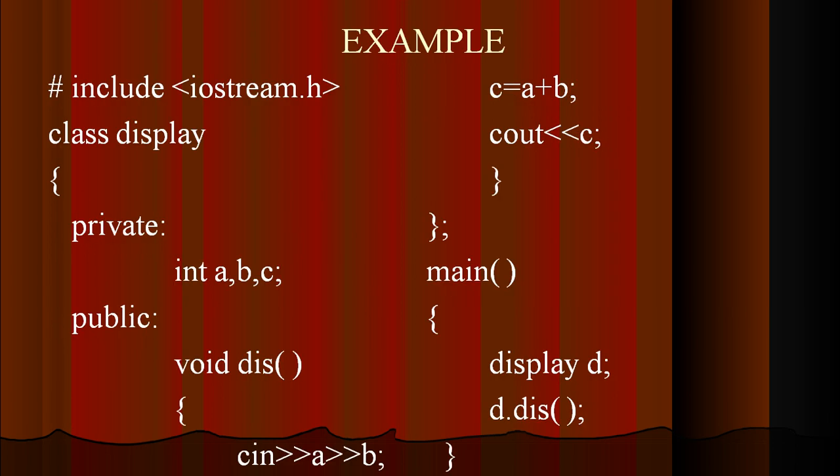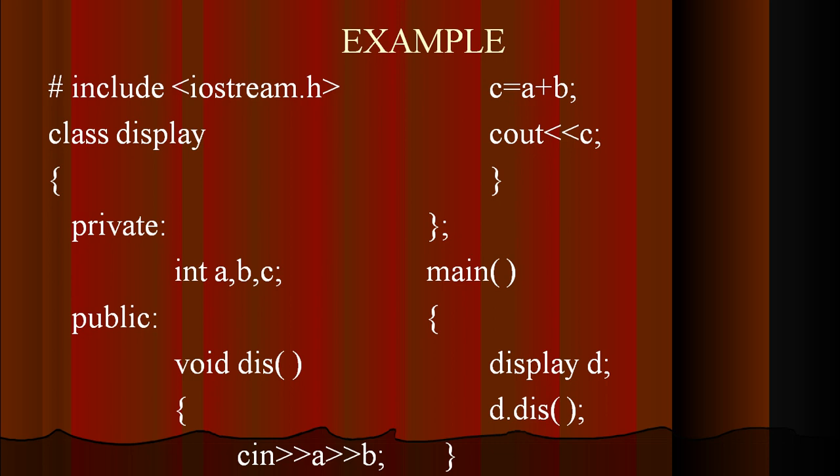Let us go through this simple example. Hash include iostream.h. Then we have the name of the class as display. In private, I have declared three variables, that is a, b, c. So they are accessible only for this class. Then public void display. The cin operator is used to collect the input data from the user.